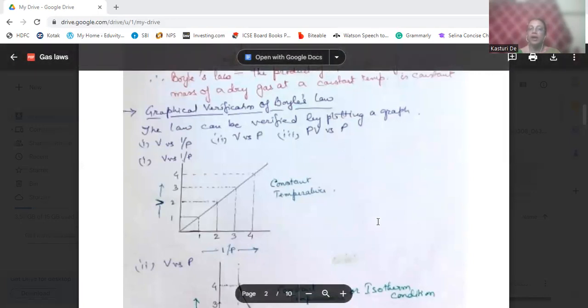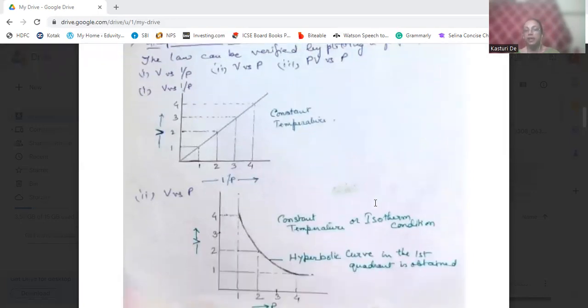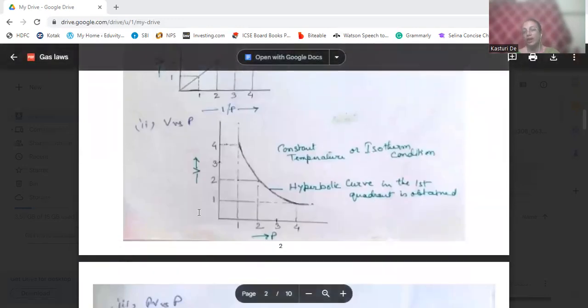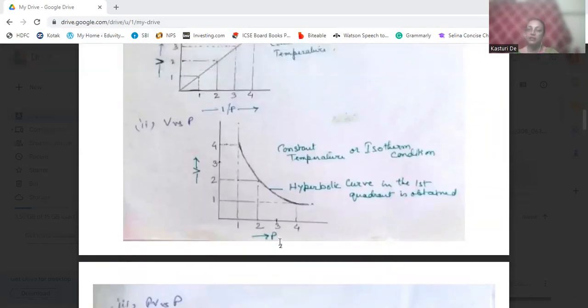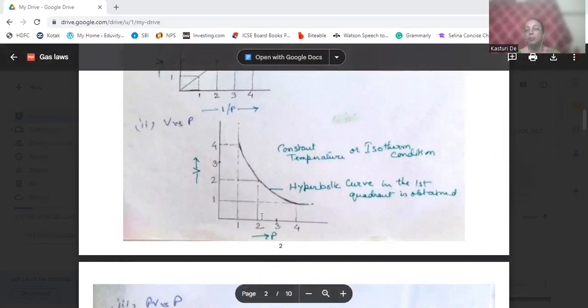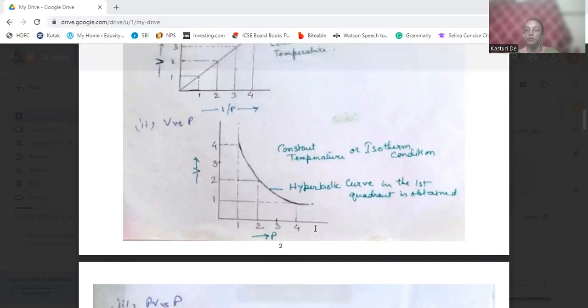And for V versus P, if V is the y-axis and P is the x-axis, then we will see that it is a hyperbolic curve in the first quadrant. This is at constant temperature, or you can say at isothermic condition. At constant temperature means isothermic condition, we will see a hyperbolic curve if V versus P is plotted.